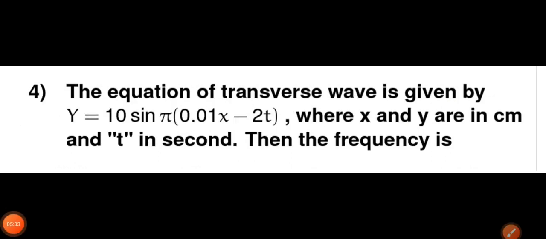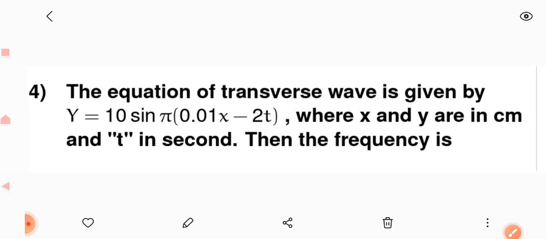Now question number 4 says that the equation of a transverse wave is y is equal to 10 sine pi (0.01x minus 2t), where x and y are in centimeter and t is in second. Then the frequency is. Friends, here we have to calculate the frequency.